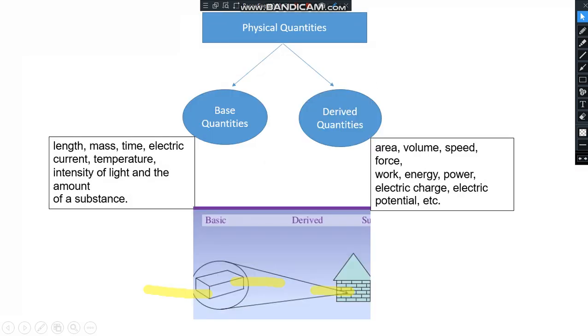And now we will discuss the physical quantities that can be divided into two groups: base quantities and derived quantities. In the base quantities, there come length, mass, time, electric current, temperature, intensity of light, and the amount of substance. And in the derived quantities: area, volume, speed, force, work, energy, power, electric charge, and electric potential, etc.